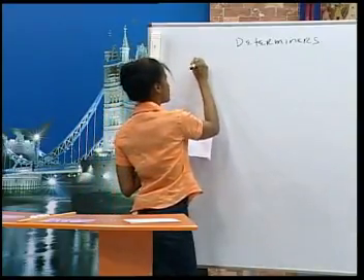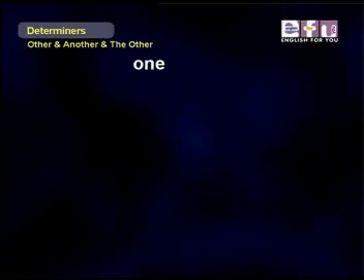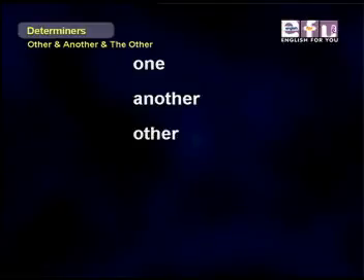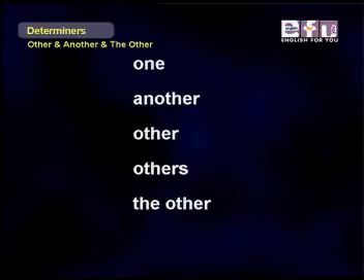Okay, some determiners are one, another, other, others, the other, and the others.